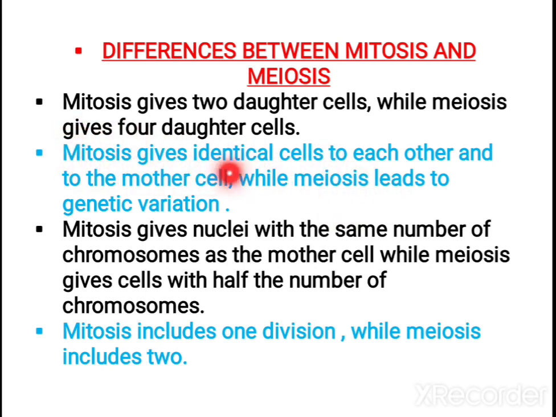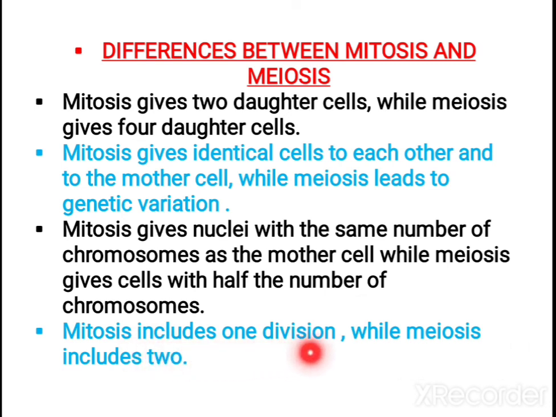Mitosis gives identical cells, similar to the mother cell, and the same number of chromosomes will be there in the nucleus. But in meiosis, the number of chromosomes is reduced to half.